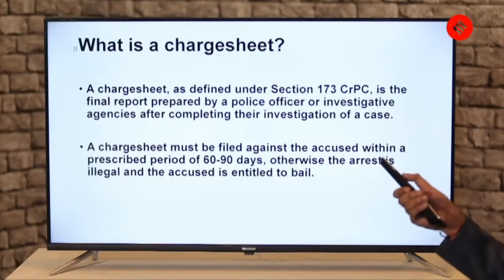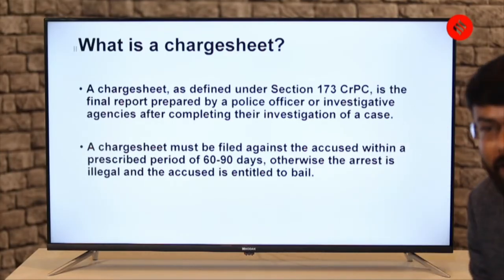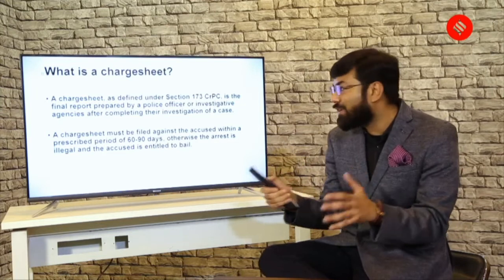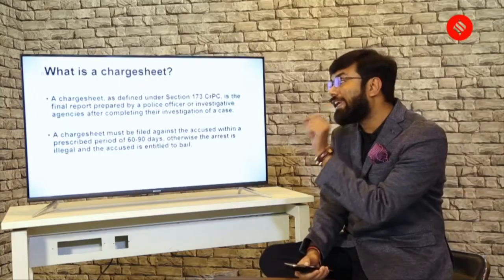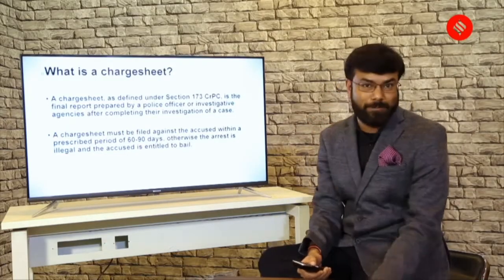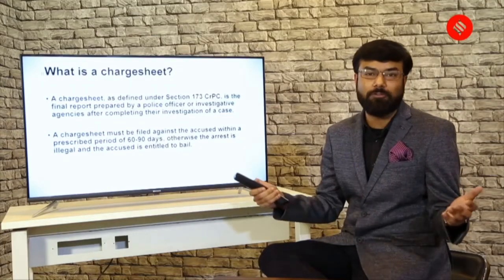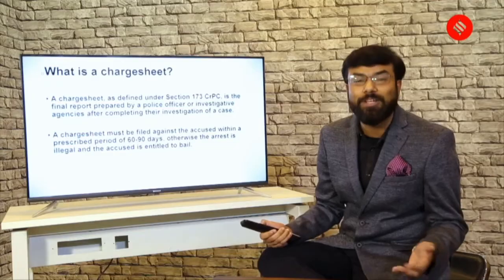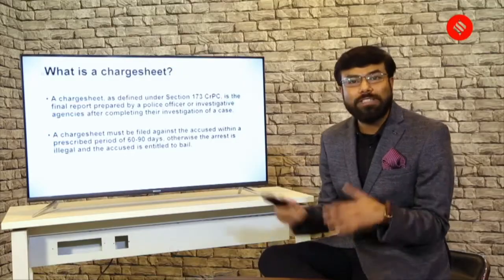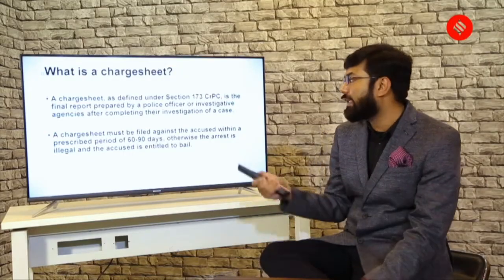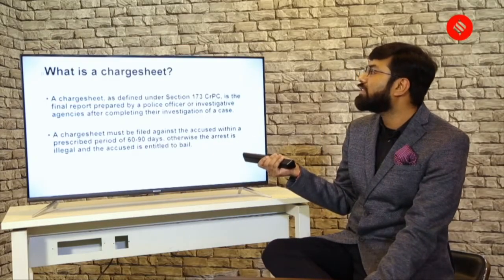A charge sheet must be filed against the accused within a prescribed period of 60 to 90 days. How many of you know that? So between 60 to 90 days, this charge sheet filing process should be completed. Otherwise, the arrest is illegal and the accused is entitled to bail. This reminds me that a lot of you probably want to be an IPS officer. So you should know all these things before you go to court, and the court asks you and you don't know these basic facts. You should know about all these things, not only as future IPS officers, but also as informed citizens.